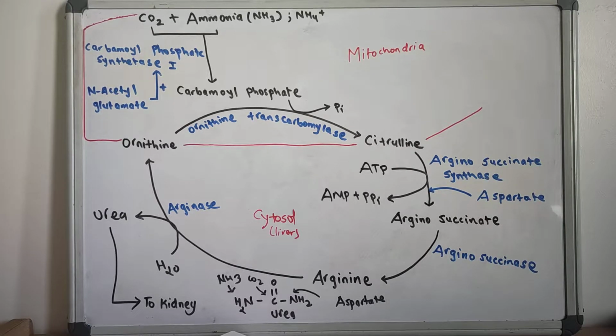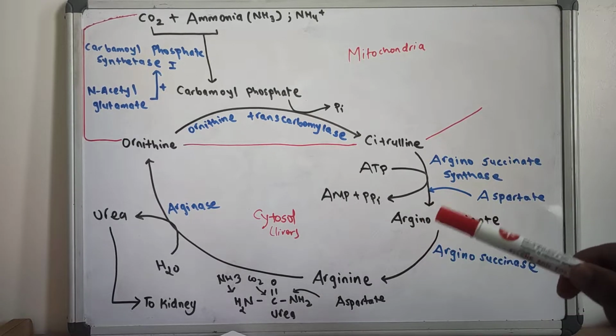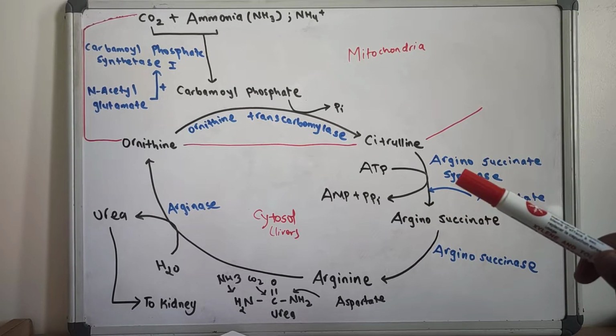Now let us talk about the urea cycle. Urea is the end product of protein metabolism. Also, you can say urea is the end product of amino acid metabolism. The nitrogen of the amino acid is converted to ammonia, and the ammonia is toxic to the body. The ammonia is eventually converted to urea and is detoxified.